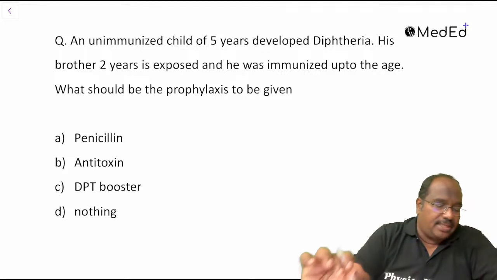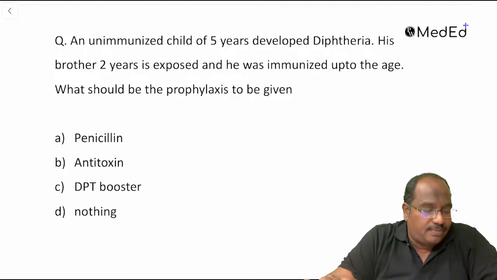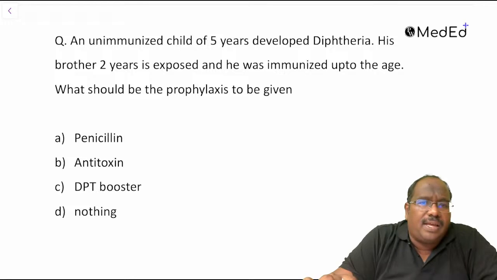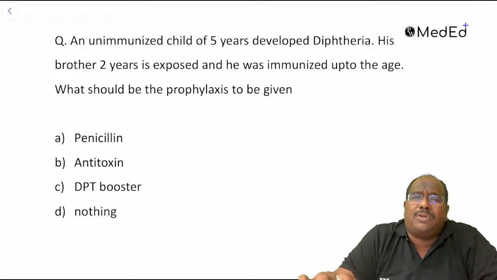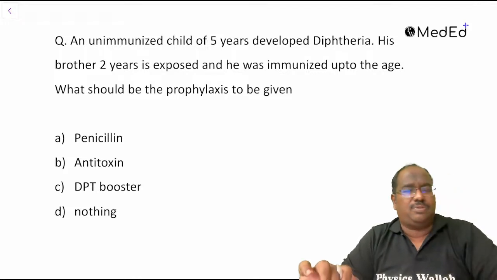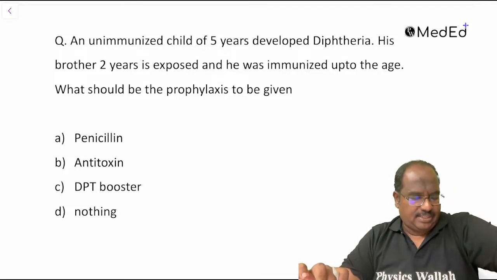Was this question available there? An unimmunized child of 5 years developed diphtheria. His brother, 2 years, is exposed and was immunized up to the age. What prophylaxis should be given?